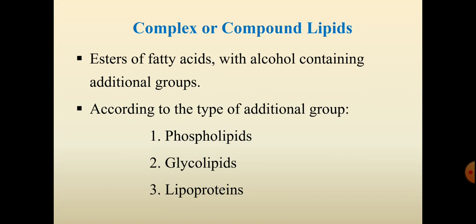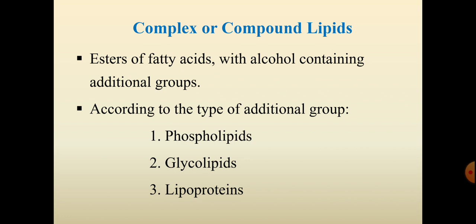Then comes the second one, that is complex lipids. Complex lipids are the esters of fatty acid with an alcohol containing an additional group. So here there are three things. In simple lipids there are only two things, fatty acid and alcohol. When compared with the simple lipid, the complex lipid has one more thing, that is an additional group. So complex lipids consist of fatty acid, alcohol and additional group.